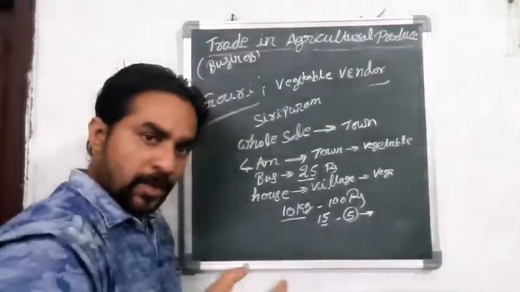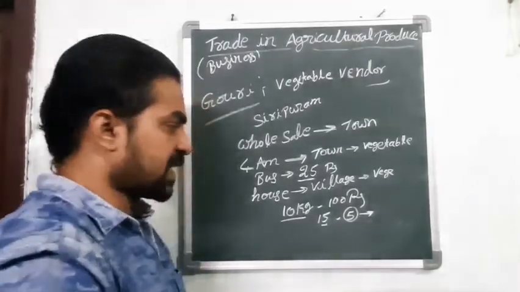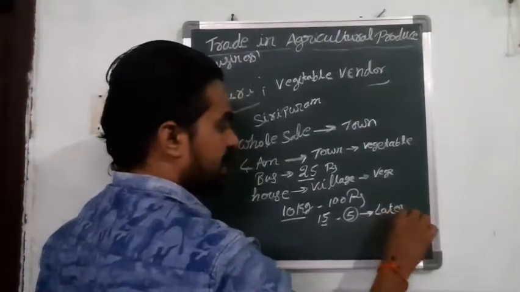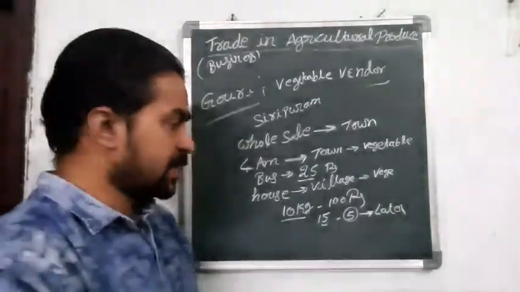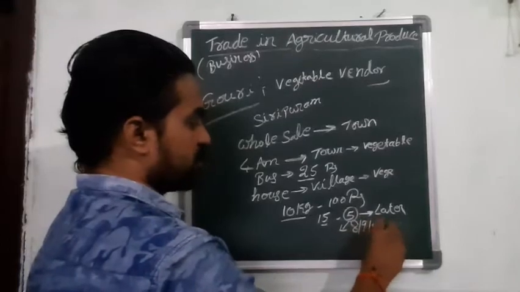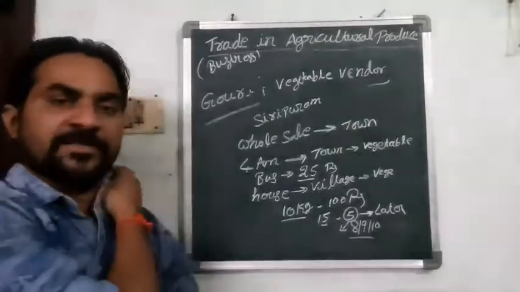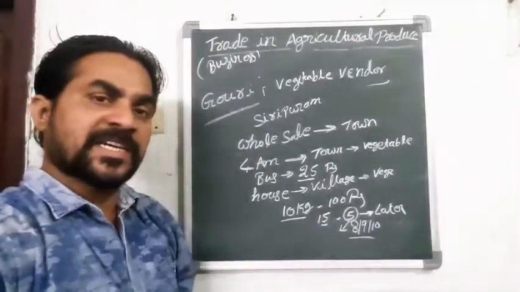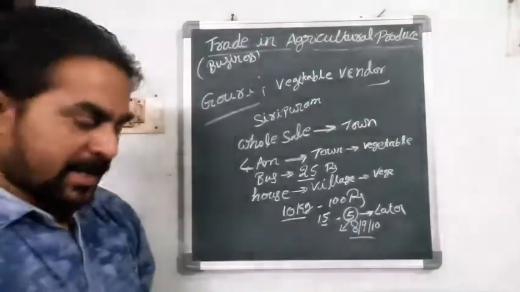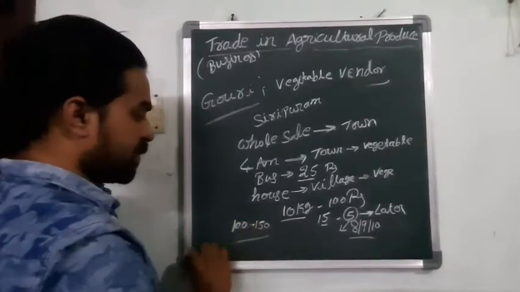And when she brought the vegetables, they were fresh, so the people like to take the vegetables by paying a very good price. And later, as the day is going to end, she reduces the price to 8 rupees, 9 rupees, or else 10 rupees. Not only tomato, for every vegetable she'll sell at that price only. When she starts, the price is very high. When it is going to end, the price is reduced. For this work, she is going to get 100 rupees to 150 rupees a day.